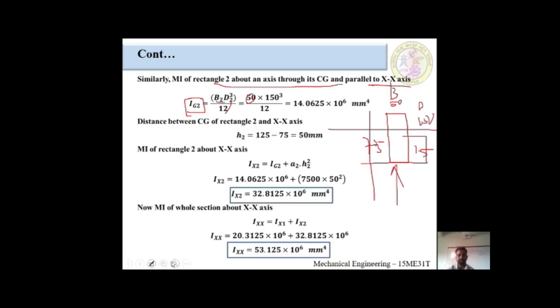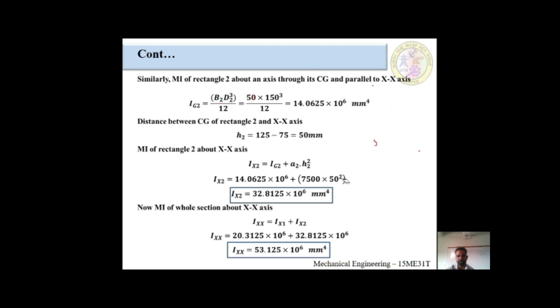After understanding this one, I will erase these things for better understanding. For the H value, I am taking the T component here. This is the center of gravity, right?